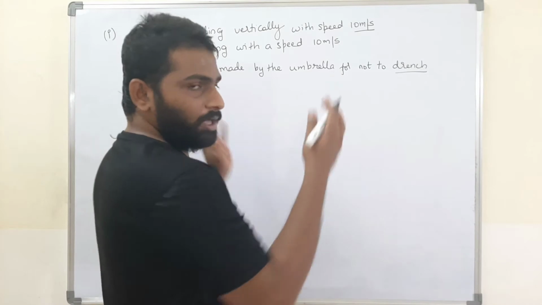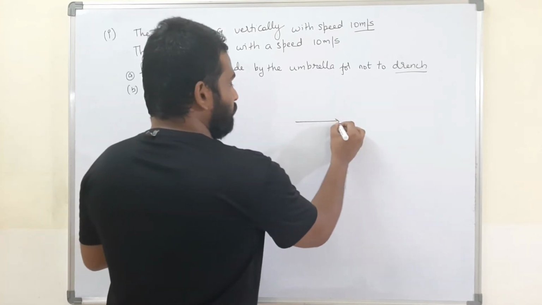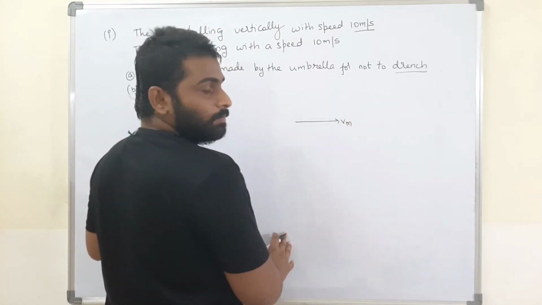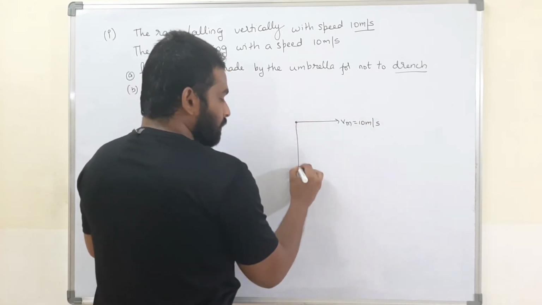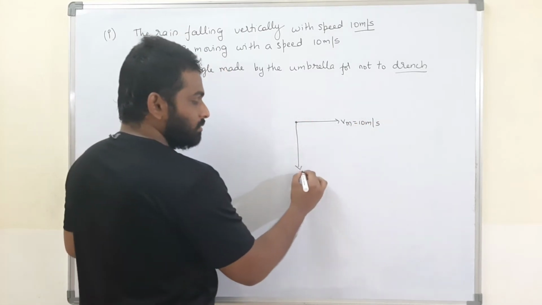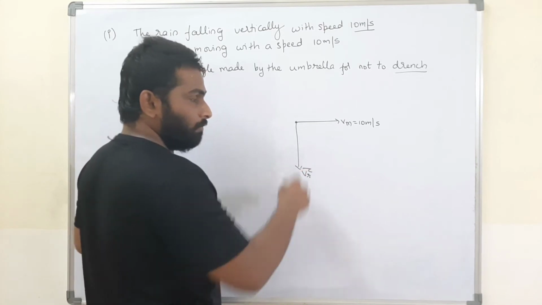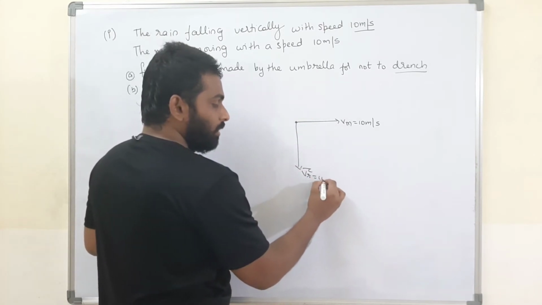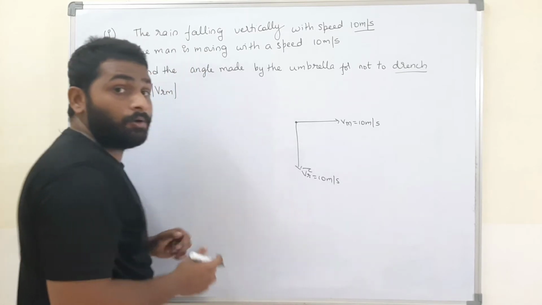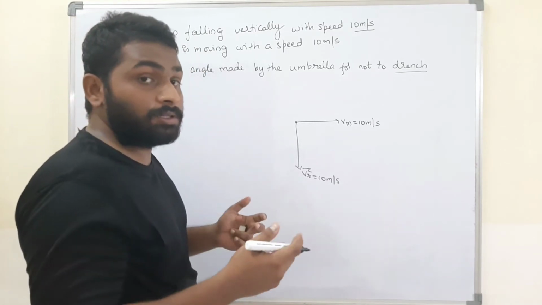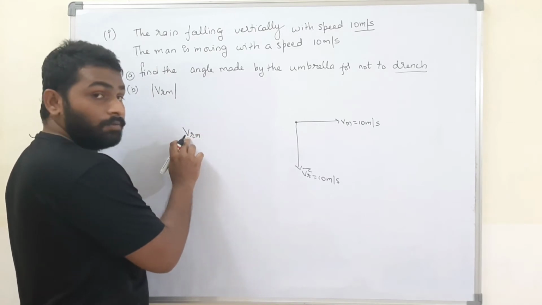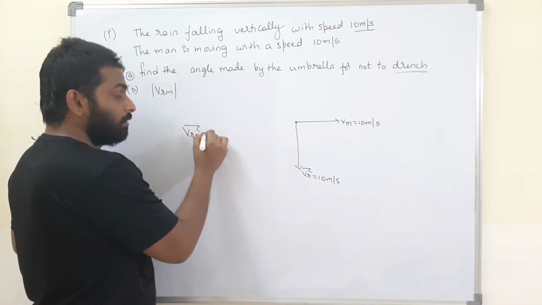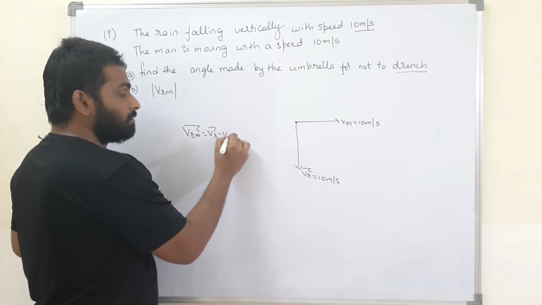So first of all, draw the diagrams. The velocity of man is in this direction, well and good. That is 10 meters per second. The velocity of rain is vertically downwards, that is Vr, and the speed is 10 meters per second. Now what is Vrm, the velocity of rain with respect to man? That is Vr minus Vm bar.